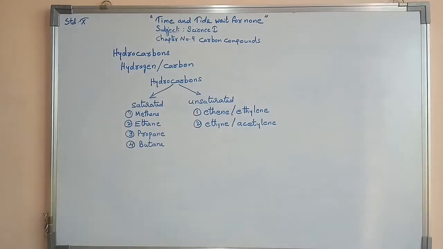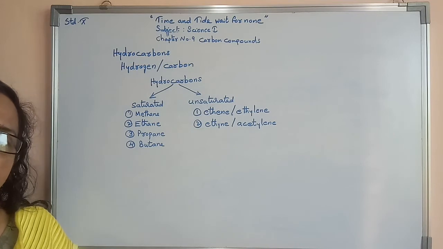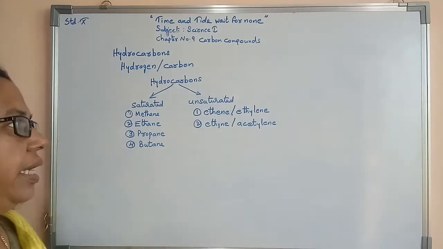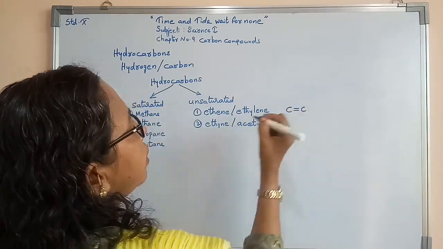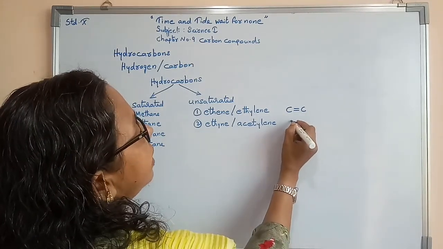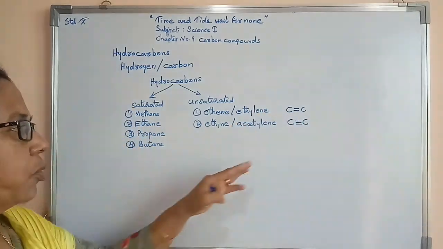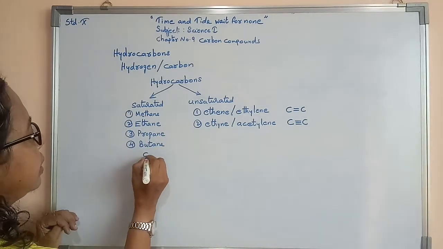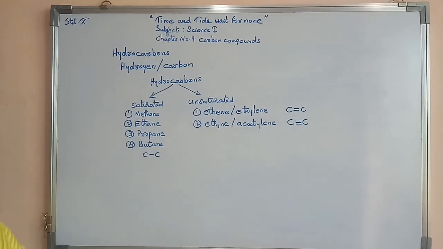Now, in unsaturated hydrocarbons, between carbons either 2 bonds or 3 bonds will be there. In ethene, between the 2 carbons, you will find 2 bonds. In ethyne, between the 2 carbon atoms, you will find 3 bonds. In all saturated hydrocarbons, between 2 carbons there will be only 1 bond.